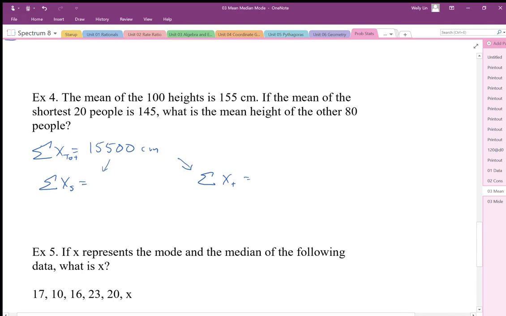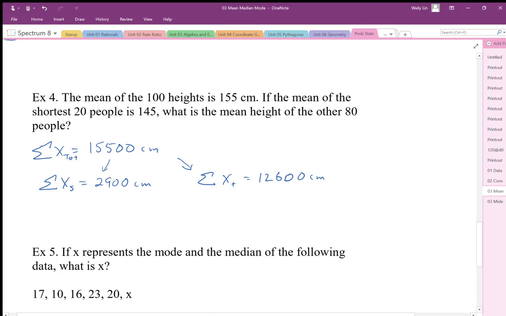Okay, so we actually have the total height of the shorter group. There are 20 people there, and if the average height is 145, we know that those 20 people, if you add up all their heights, is 2,900 centimeters. Well, that would make the total heights of the 80 tallest people represented by 12,600 centimeters.